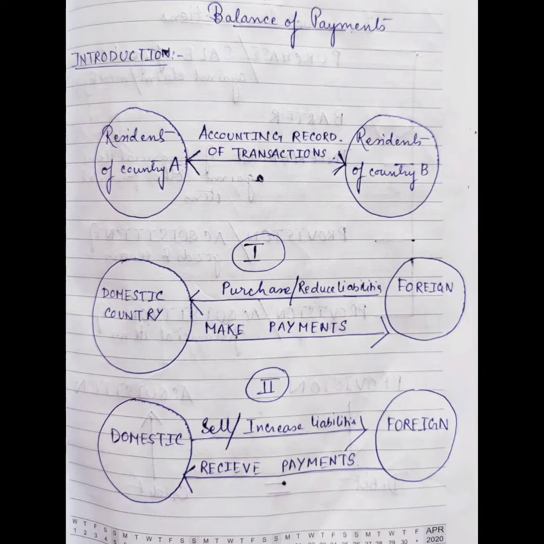Similarly, when the domestic countries sell assets, they receive payments for it from the foreign countries and increase their liabilities. So these are the transactions that revolve around the concept of balance of payments. That is, the outflow of funds and the inflow of funds takes place. And that is how it resembles a company's sources and uses of funds statement.